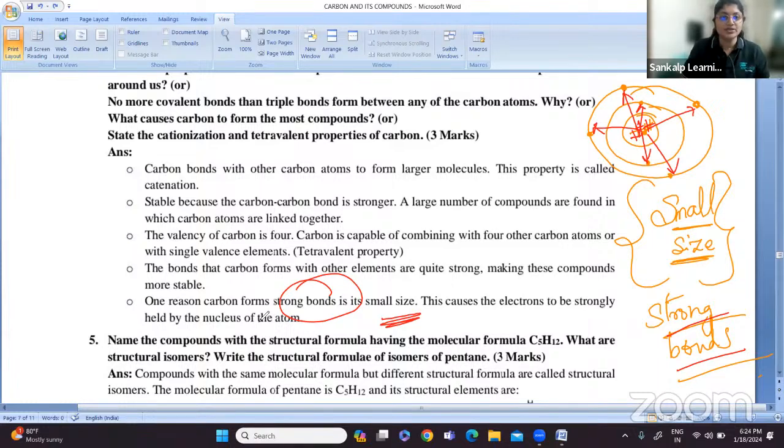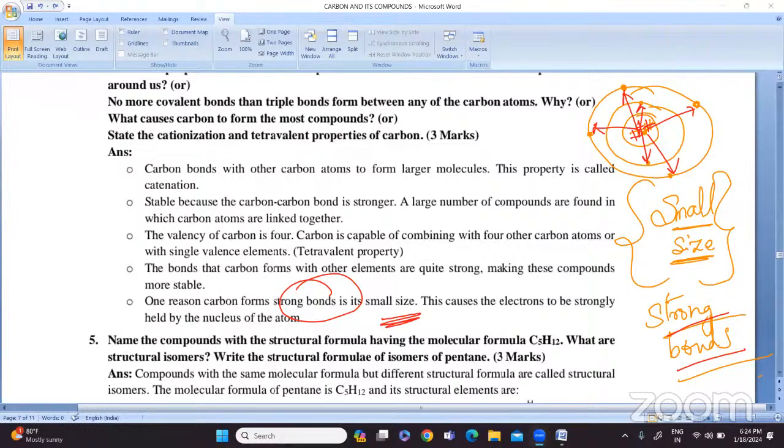Is it clear, students? Yes, is it clear? So we have seen 4 questions till now. Is it clear? Any doubts? Yes, any doubts, students?